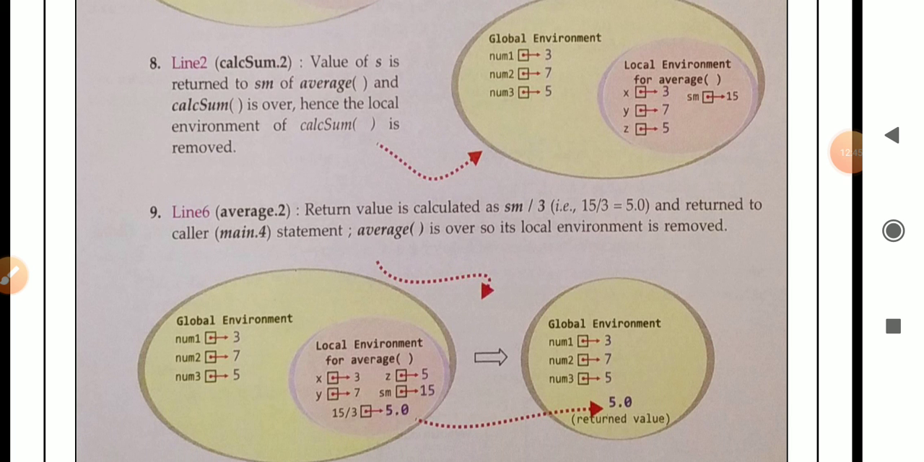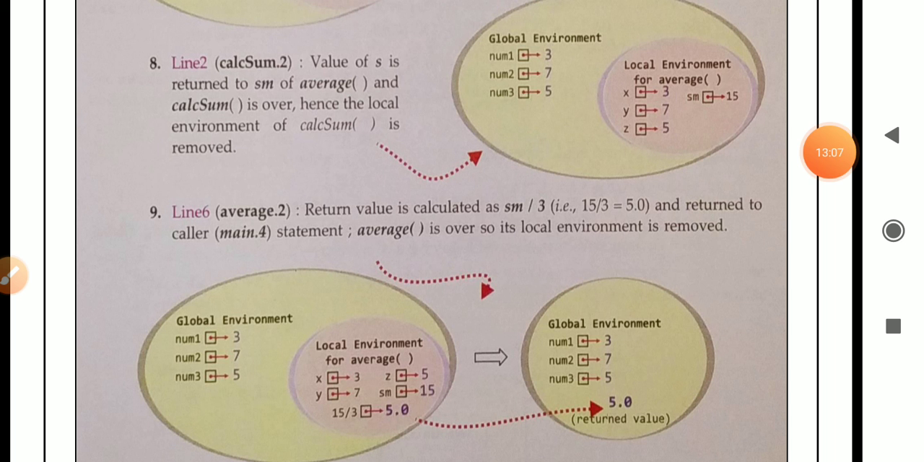Line number 6, average.2, return value is calculated as sm/3. Example, 15/3 is equal to 5.0, and it returns to the caller, main.4 statement. Average is over, so its local environment is removed.